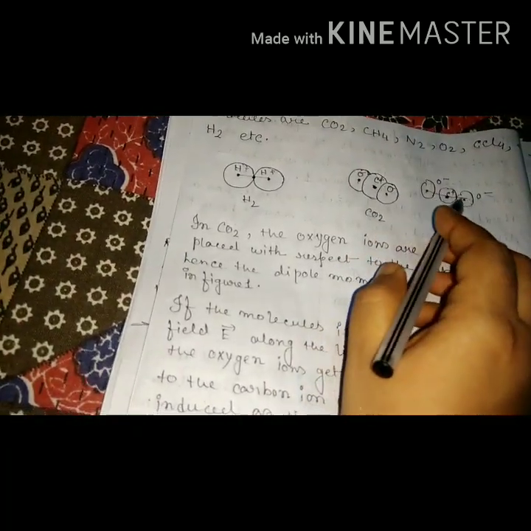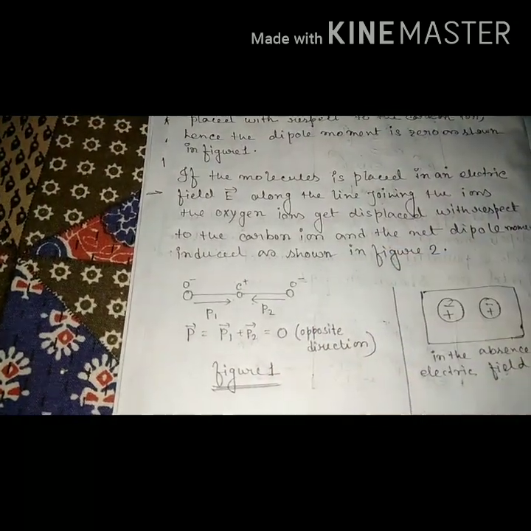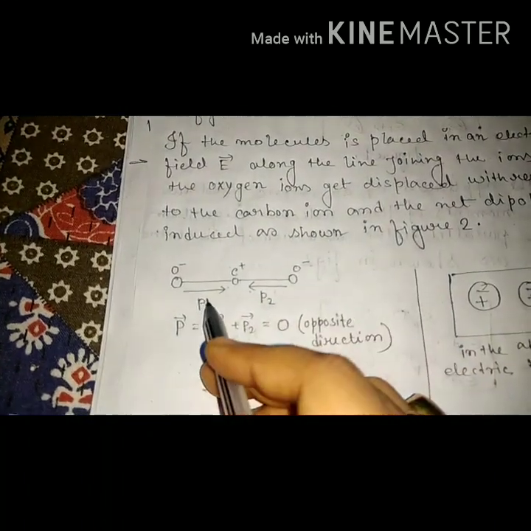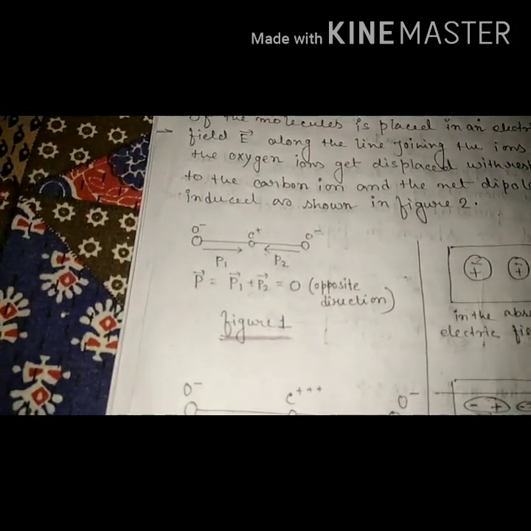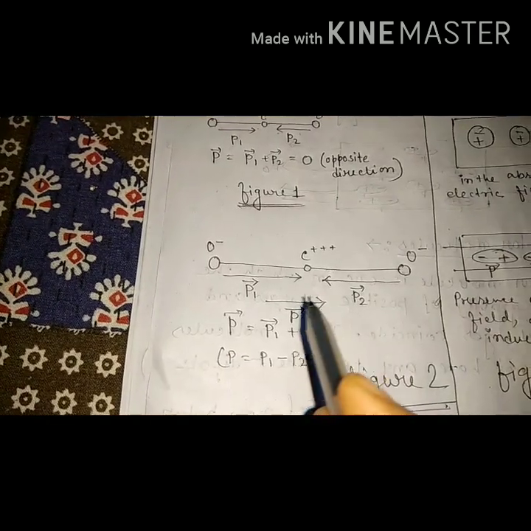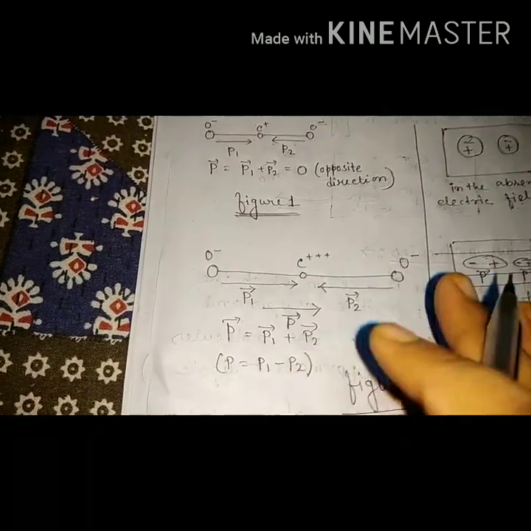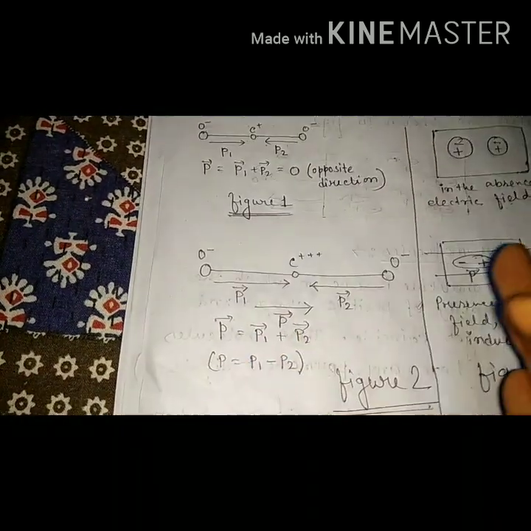Because of their symmetric shape, you see that these two are equal but in opposite directions, that's why the electric dipole moment is 0. But when it is placed inside an electric field, it has a dipole moment, because at that time they will align and they are separated by a distance.